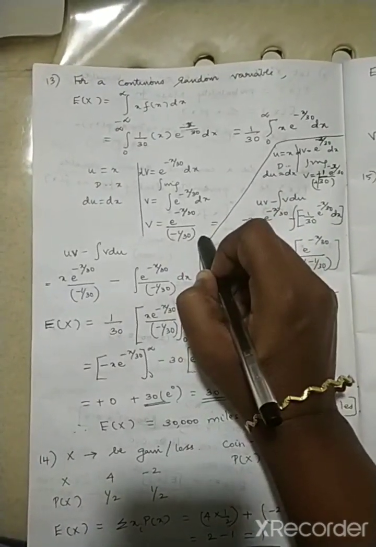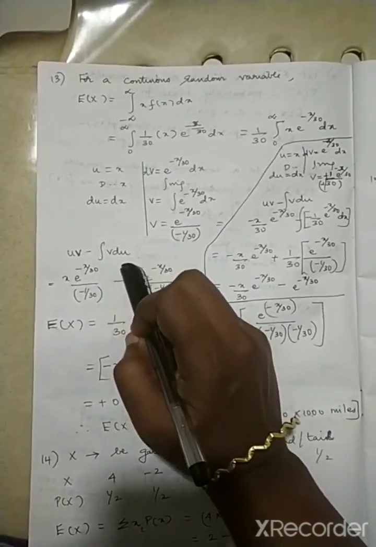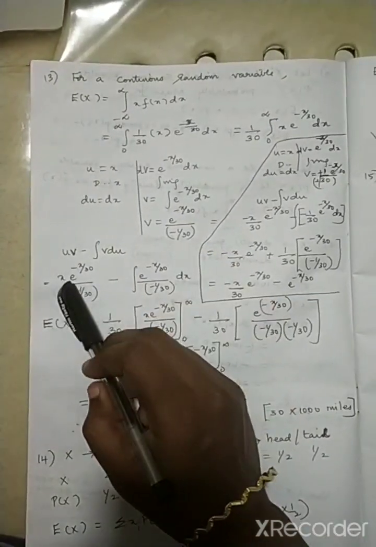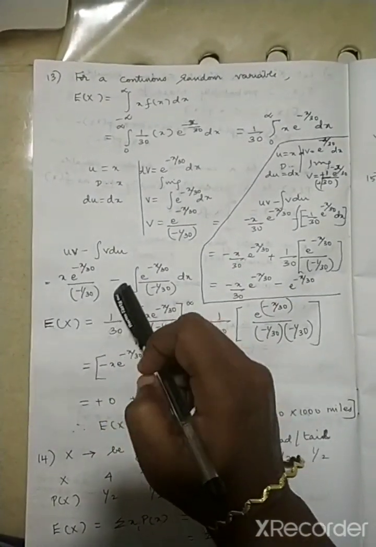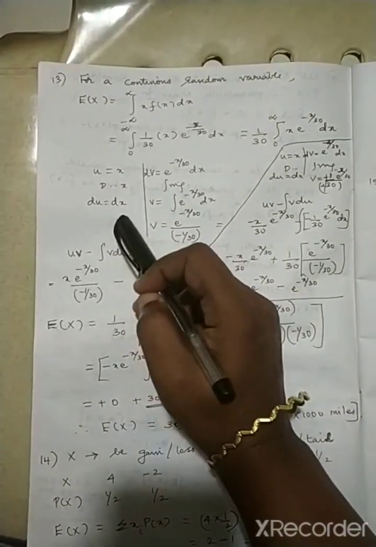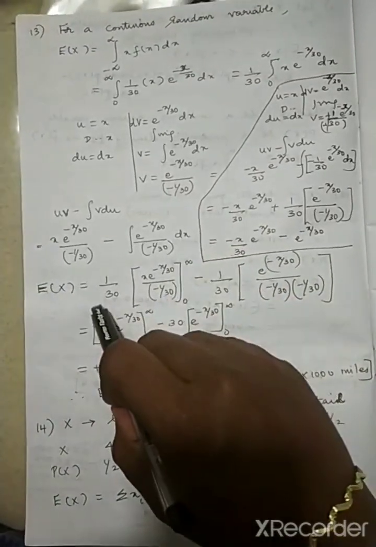This is my v. What is the integration by parts? It is uv minus integral v du. uv, x into this, so x into this, okay, minus v du. v is this and du is dx, so I have to integrate it here. Now I am going to find the E of x.